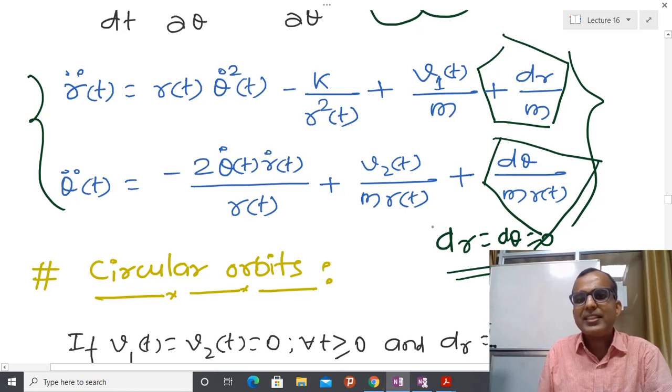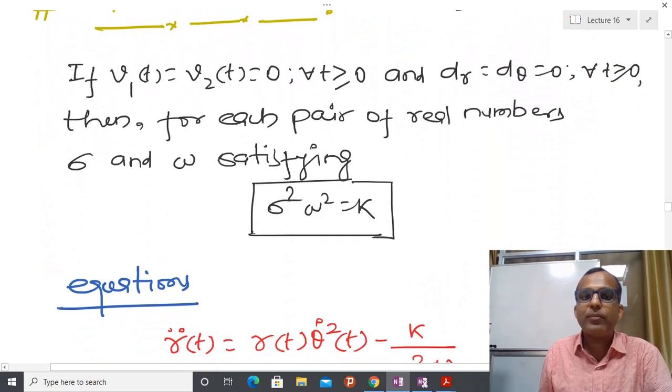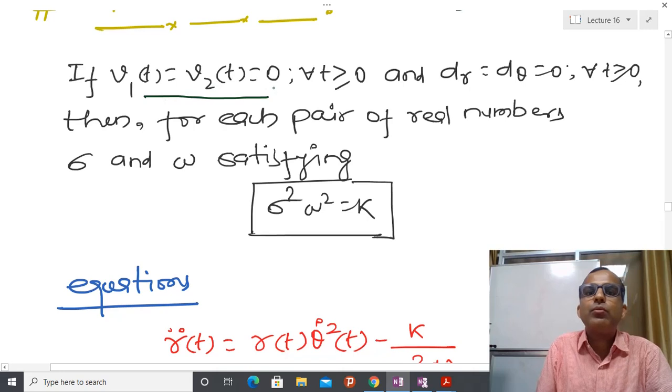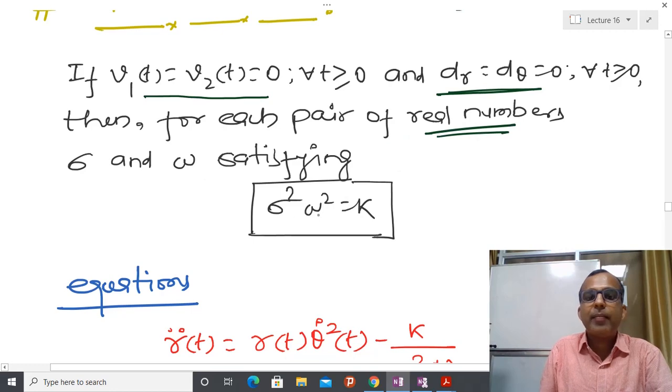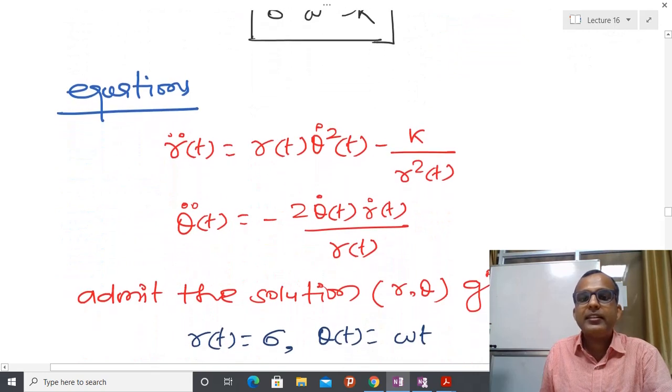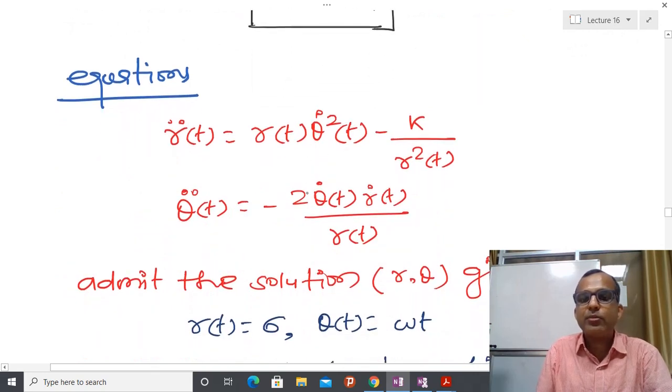Now you can see that if the thruster is not present, it means that suppose I achieve some kind of circular orbit. After achieving the circular orbit, I have switched off the two thrusters. So V1 and V2 both equal 0 for all t greater than or equal to 0, and we are again assuming there is no disturbance. It is possible to show that if you substitute these two quantities and maintain two real numbers by this particular relation, which people have already derived, then they found two different equations.